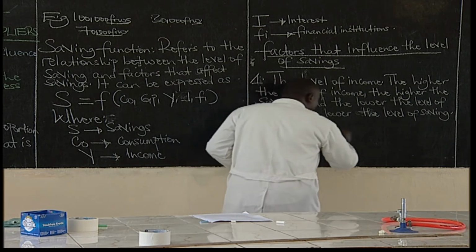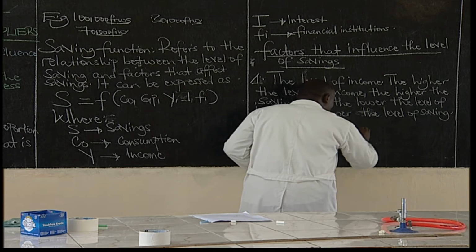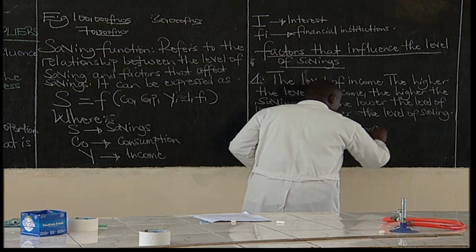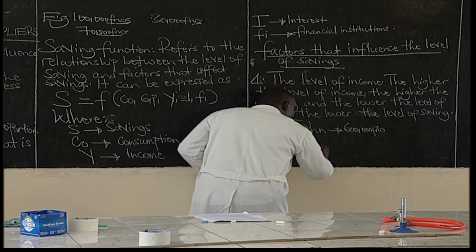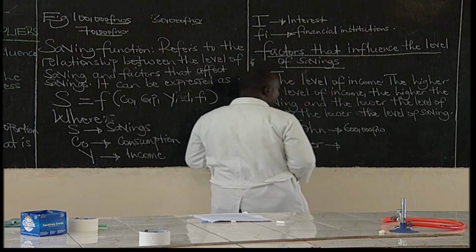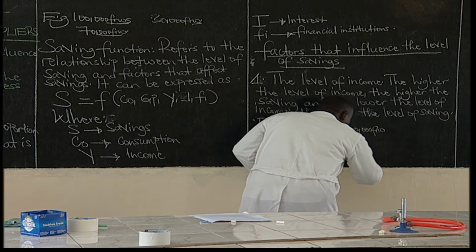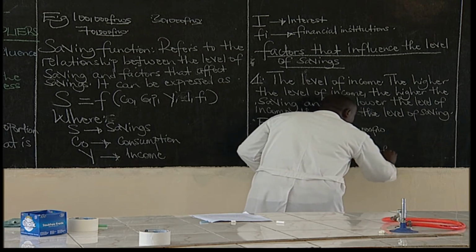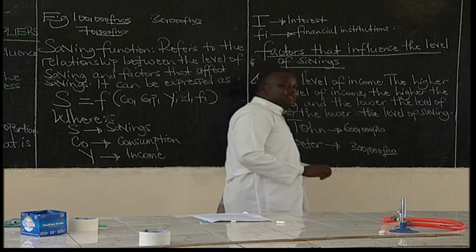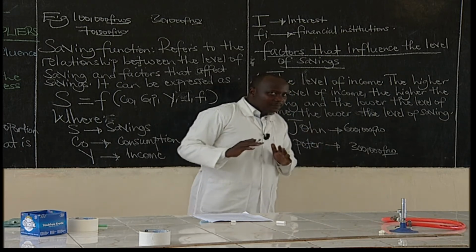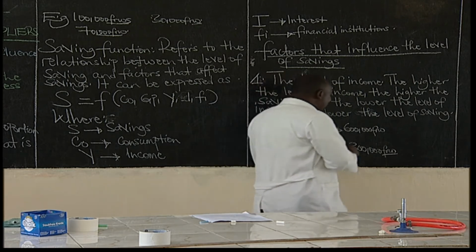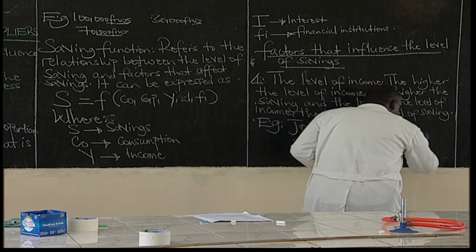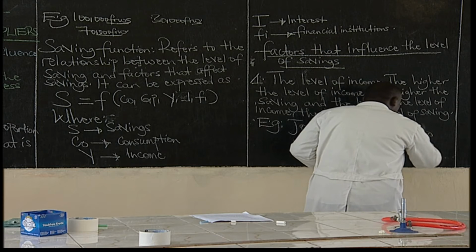John earns an income of 600,000 francs per month. And Peter earns an income of 300,000 francs per month. Now, let's assume that they incur the same expenses. The expenses they incur per month is the same, 200,000 francs per month.